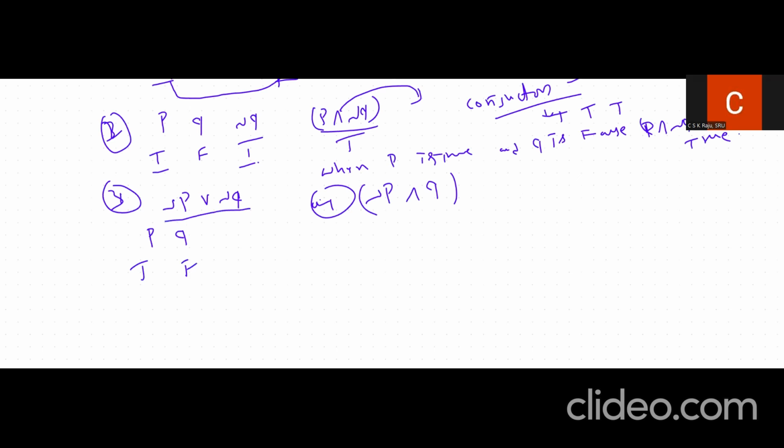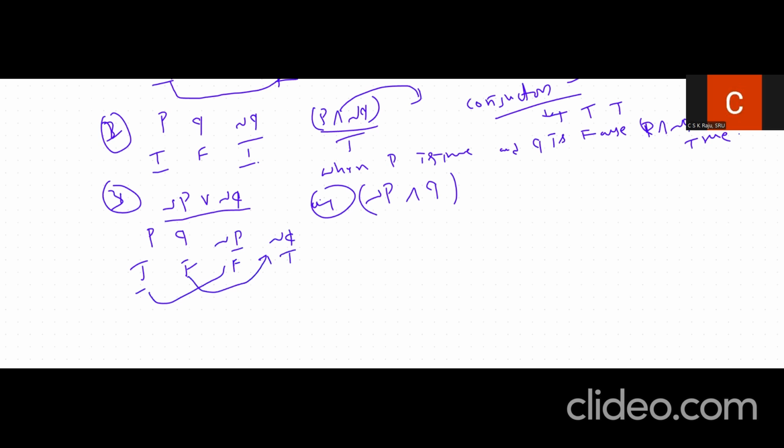So first we have to calculate the negation of the propositions, then we can apply the compound proposition. So negation P and negation Q we calculate here. The given statement P is true, so the opposite of that is false. Similarly, the negation of Q is true.